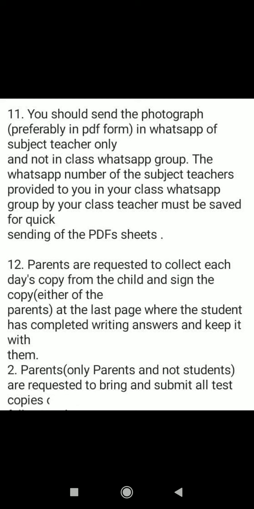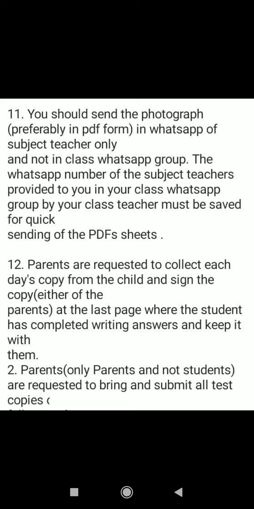Right? You will not send it in the 9C group. You will not send it in your class group of standard 9. You will only send it to the personal WhatsApp number of that subject teacher. Right? And the WhatsApp number of the subject teacher has been given to you. Right? You will save it.